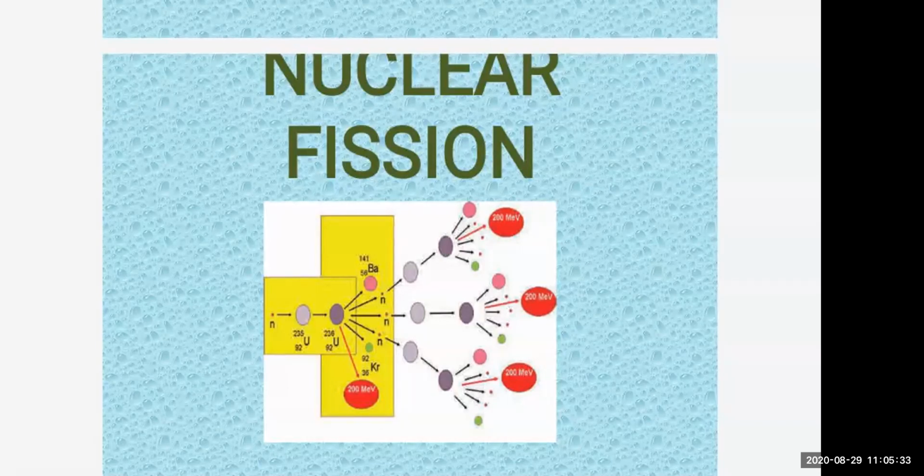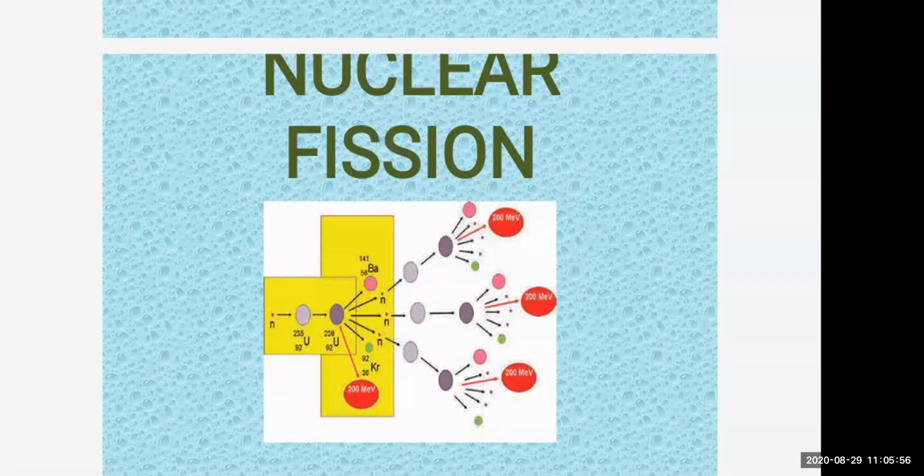Barium and krypton are produced due to the nuclear fission, and along with that 3 neutrons are generated, and there is energy produced. How much energy is produced? 200 megavolts. The 3 neutrons generated in this process will cause fission of 3 other uranium-235 atoms, releasing more energy.